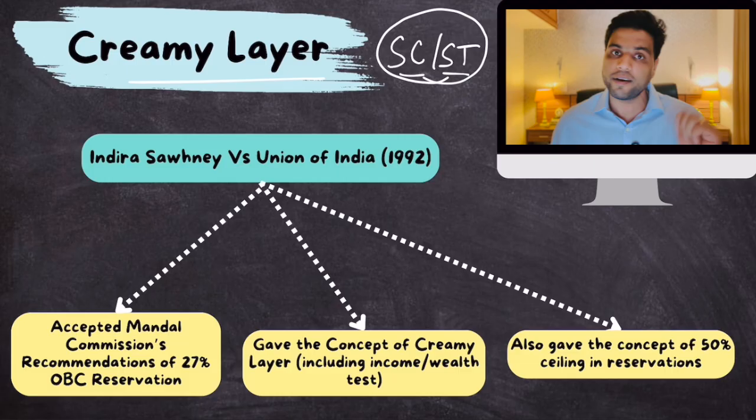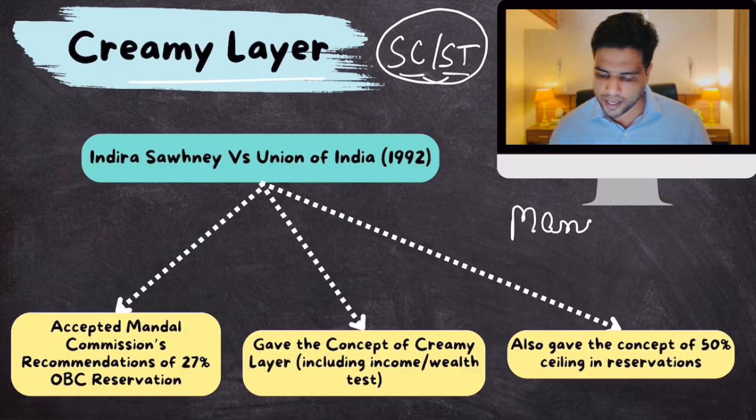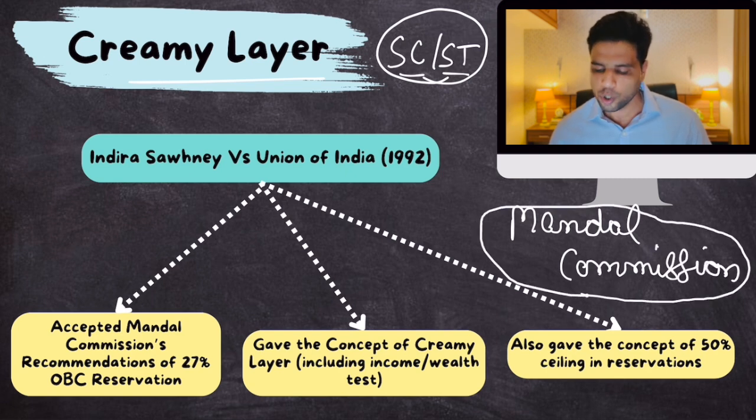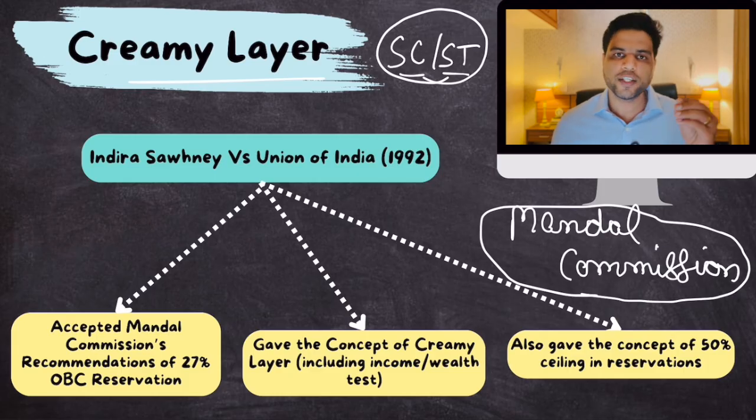Therefore, we need to uplift them also. So for that, the government established a commission called the Mandal Commission. Okay, this Mandal Commission will inquire into all these castes which are socially and educationally backward and basically recommend some measures to uplift them, right?